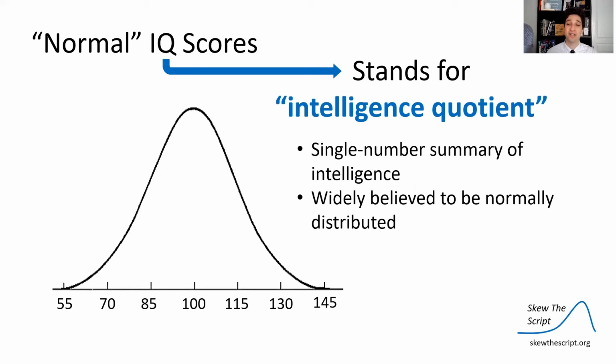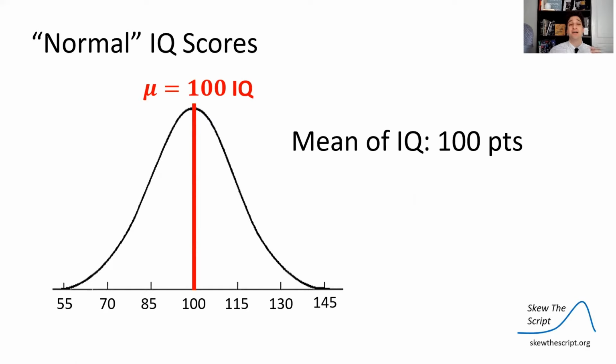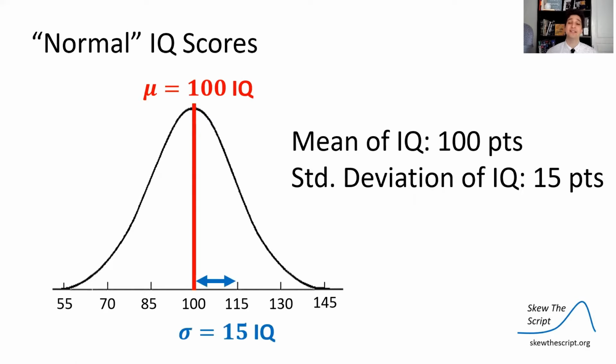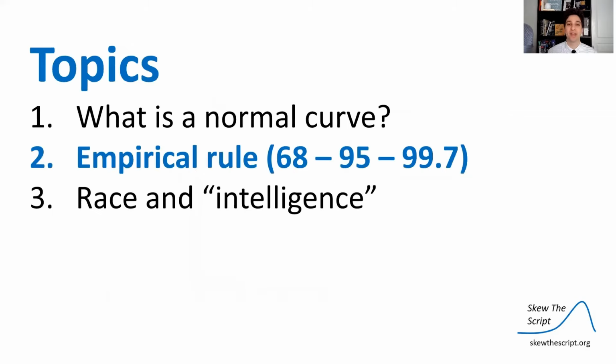IQ stands for intelligence quotient, and it's a single number summary of your supposed intelligence. It's widely believed to be normally distributed. The most often cited mean of IQ is 100 points, and the standard deviation is about 15 points. There are different tests that have different measurements, but this is an often cited one. So we can look at that and visualize it here.